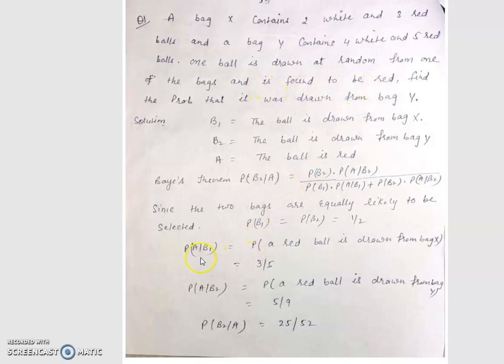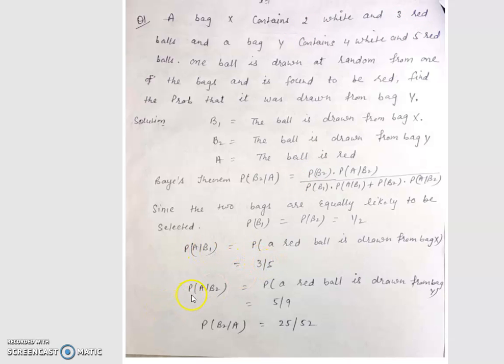Therefore, the probability of A upon B1. A upon B1 is a red ball is drawn from bag X. In bag X, we have only three red balls. Therefore, favorable upon total. How many total balls in bag X? 2 plus 3, this is 5. Therefore, the value of A upon B1 is 3 upon 5.